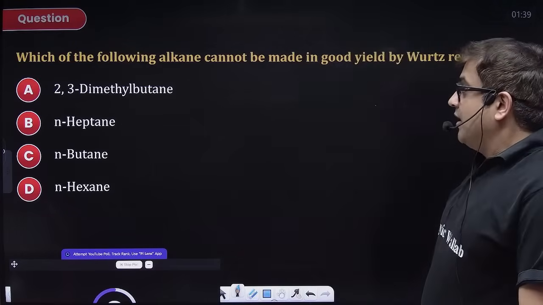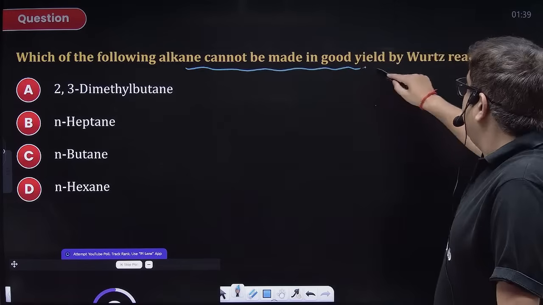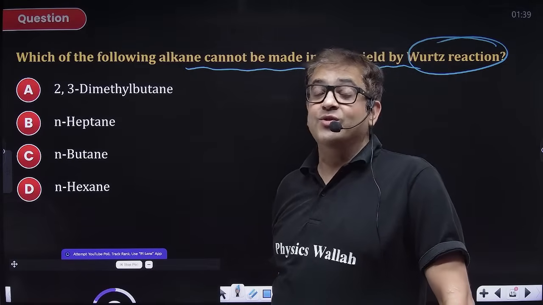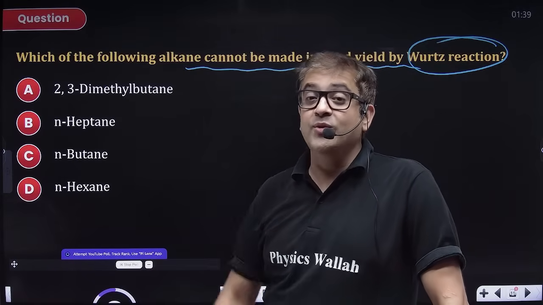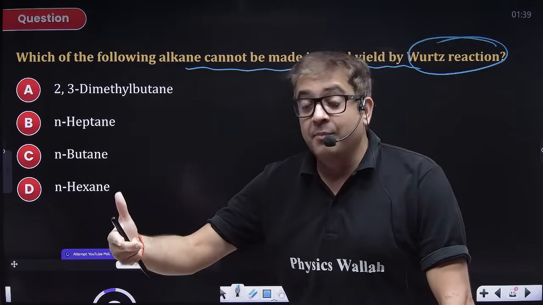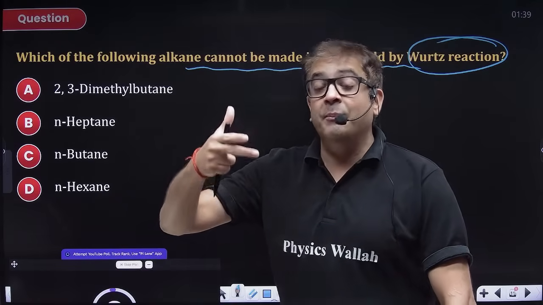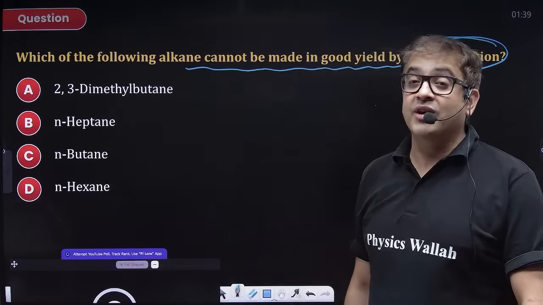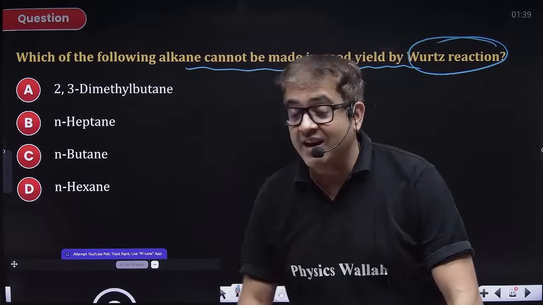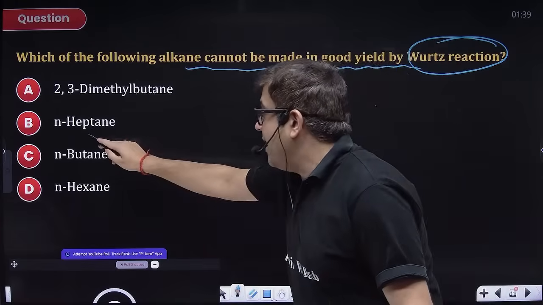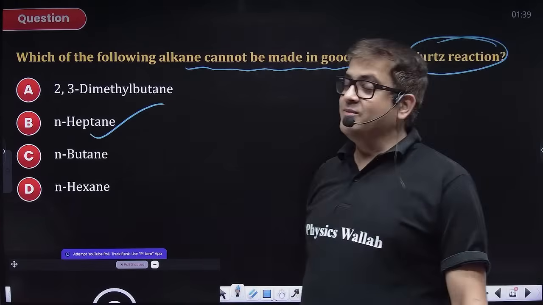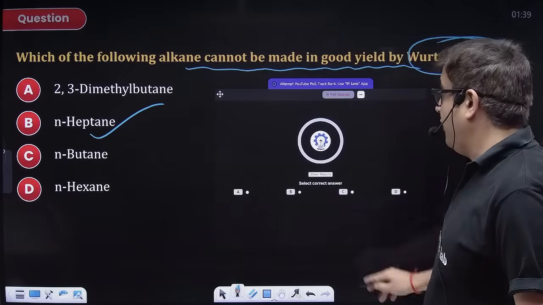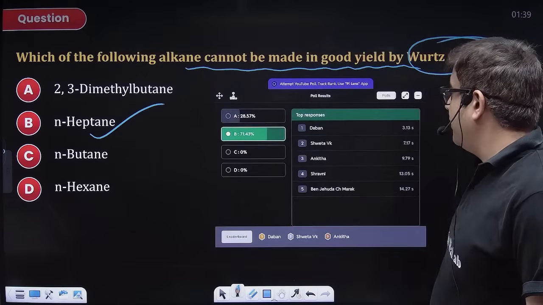Chalo. Which of the following alkanes cannot be prepared by Wurtz reaction? Now, Wurtz reaction is when alkyl halides are reacted with sodium in presence of dry ether. What is produced? Sir, R-R. But it is always, because odd and odd will also be even, even and even will also be even. So whatever alkane you are producing, it will have an even number of carbon atoms. Sir, heptane does not have an even number of carbon atoms, so it can't be prepared. I hope a very logical question, but a doable question.